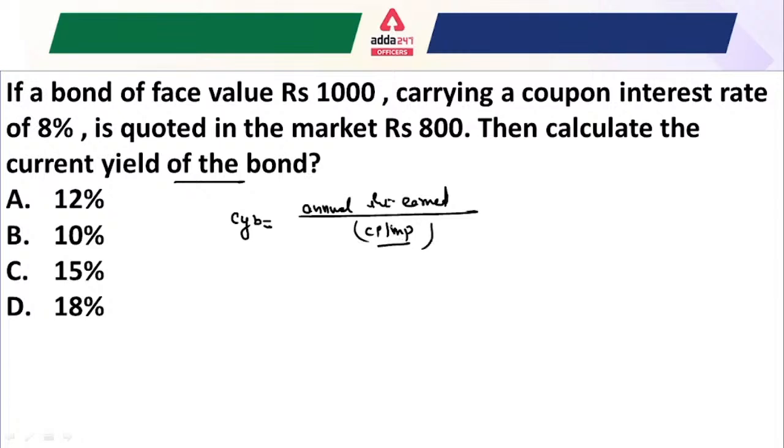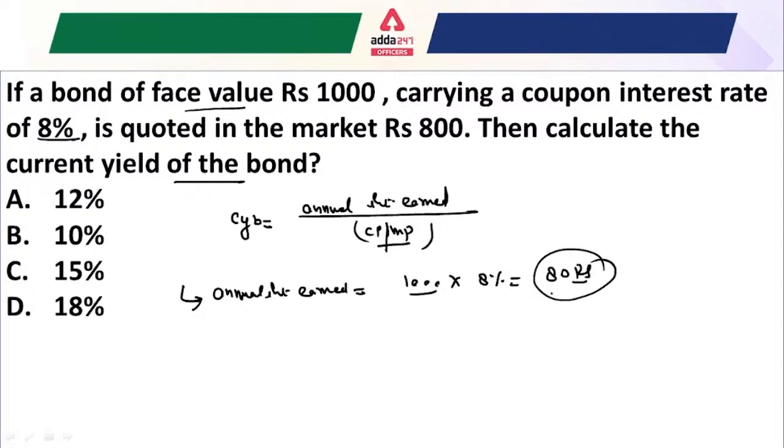So in this question, what will be the annual interest earned by the investor? The face value of the bond is 1000 rupees, and the coupon rate is always applied on the face value of the bond for calculating the annual interest. So this 1000 rupees multiplied by 8% becomes 80 rupees, right?